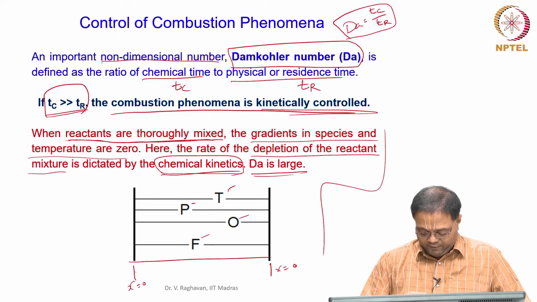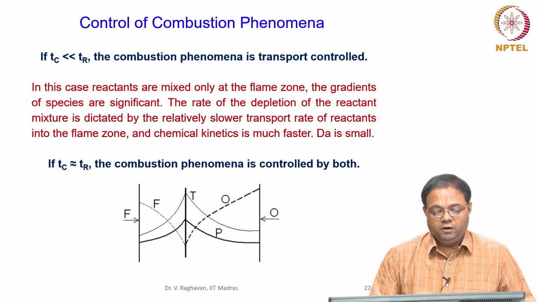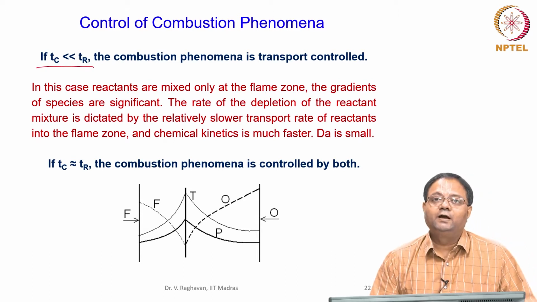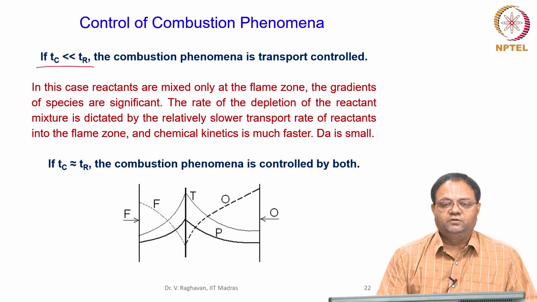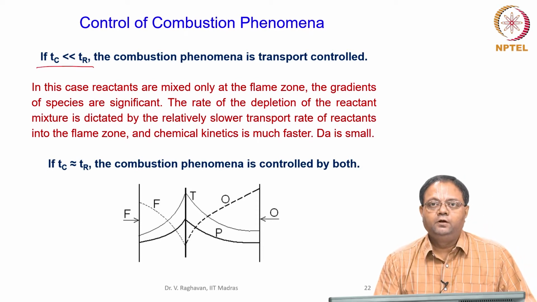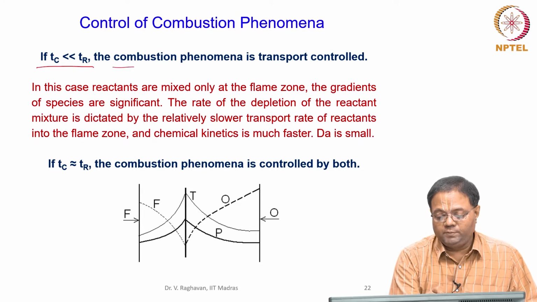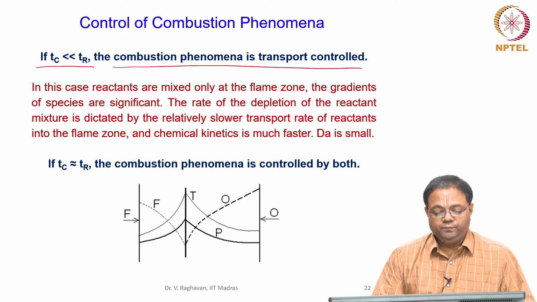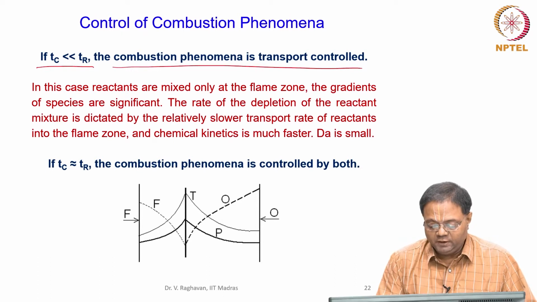The second category, Tc, the chemical time, is much lesser than the Tr, the residence time. Okay. Then the combustion phenomena is transport controlled. Now, this is the figure.